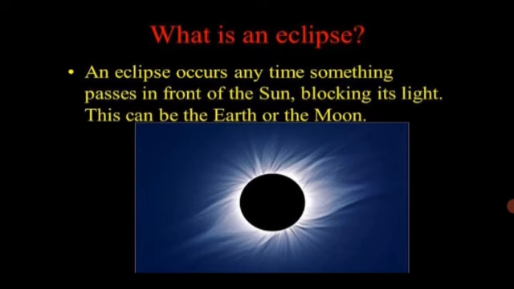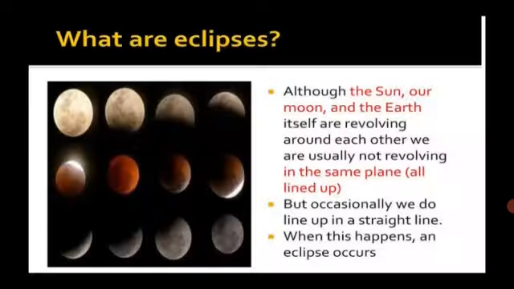An eclipse. The moon revolves about the earth and the earth along with the moon revolves around the sun. Their orbits of revolution are all different. When the sun, the moon and the earth come in a straight line, an eclipse is said to have taken place. So, an eclipse occurs anytime something passes in front of the sun, blocking its light. This can be the earth or the moon.